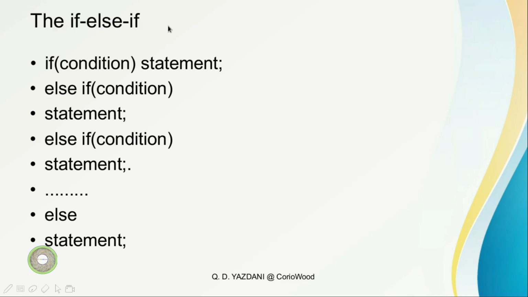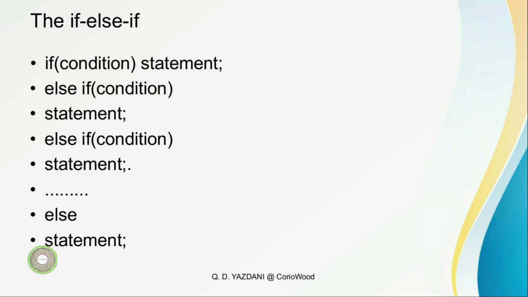Some people call it a ladder, some people call it steps, whatever suits you guys, whatever you're happy to call it. If else if, you guys see this a lot. If condition then statement, then else if condition, then statement, then else if all the way, and at the end you can put else, then you can put your last statement.